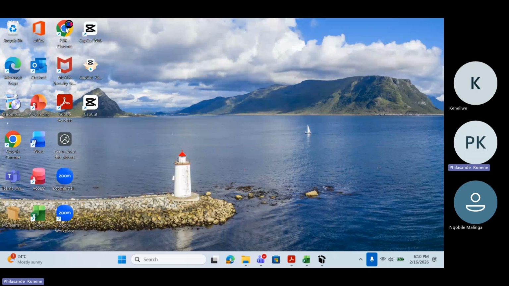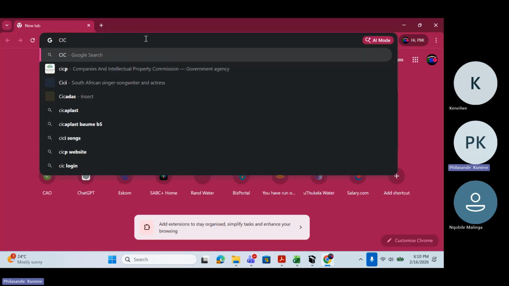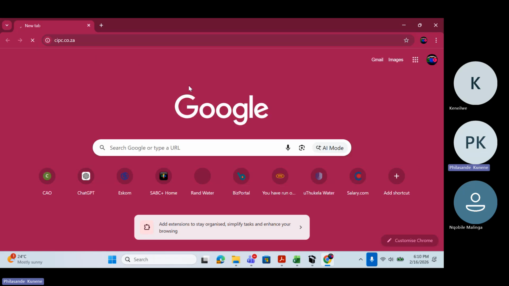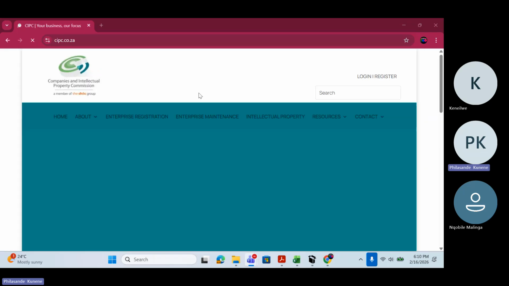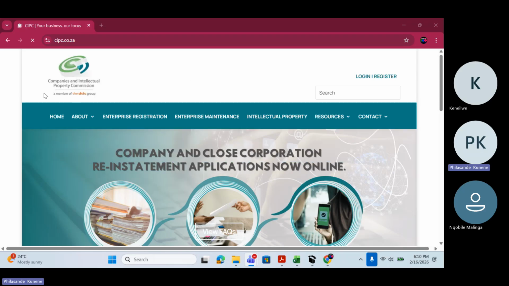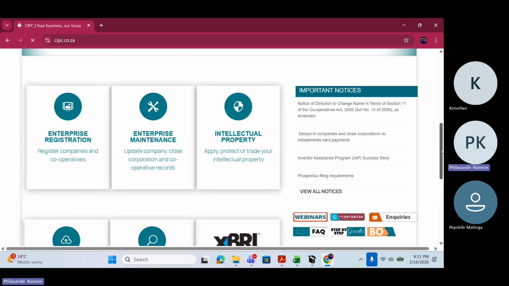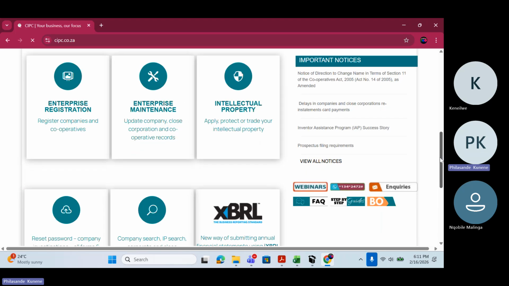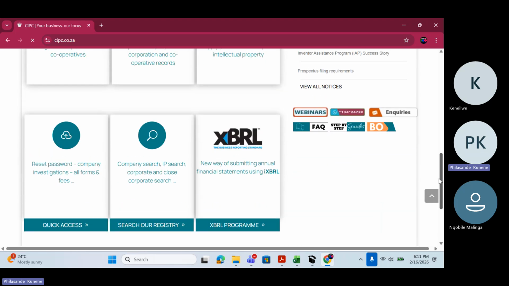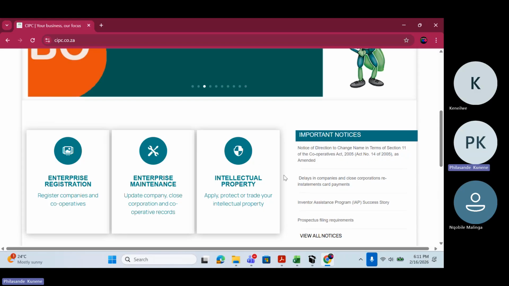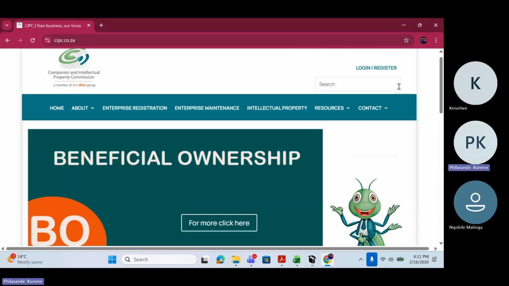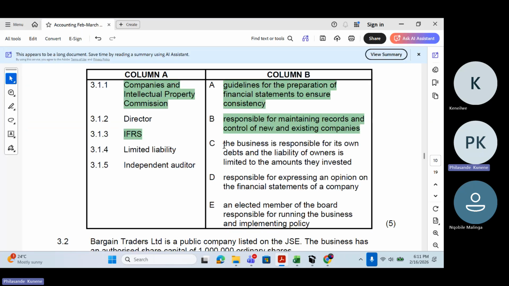If I can just show you something about CIPC, you will see this is for business registrations. There it is here. So if I want to register my company, I'll go to the Companies and Intellectual Property Commission. That's where I'm going to register the business. There's a lot of things that you can do here. You're going to register your business, submit the annual returns, create bank accounts for your business. So all the companies that you can see whenever you go to town were registered through CIPC. So it's more about company registrations.